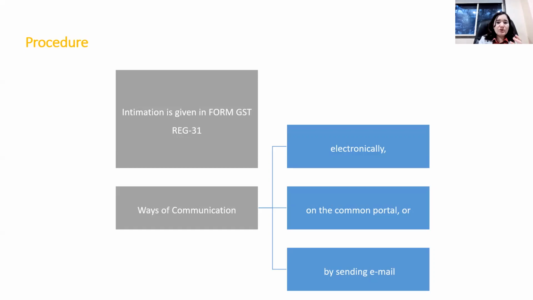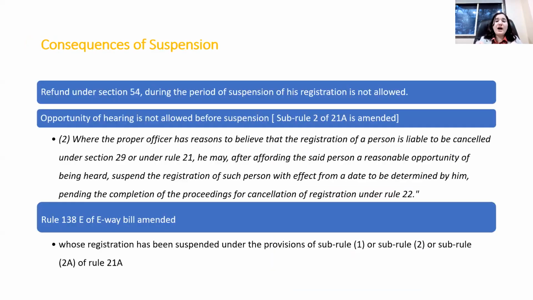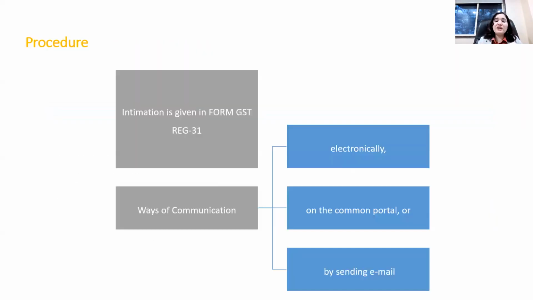So by way of issuing notices on the common portal, the taxpayer should check the common portal day to day. Then by way of sending emails, again check all your spam emails continuously to see whether any email has been received for the purpose of suspension of the registration. Because if you get the suspension, you have to reply to that suspension, else the registration could be cancelled.